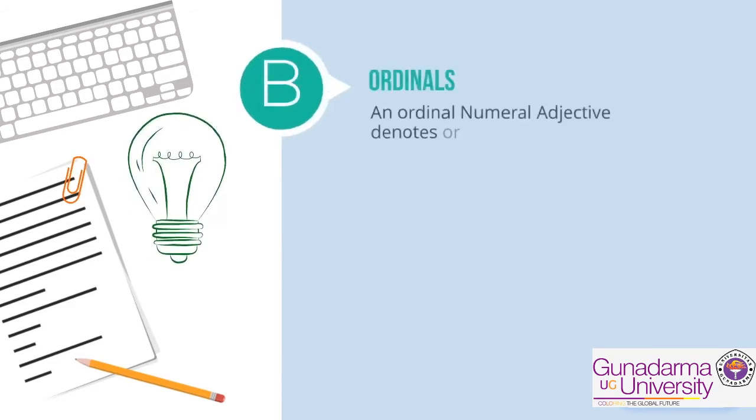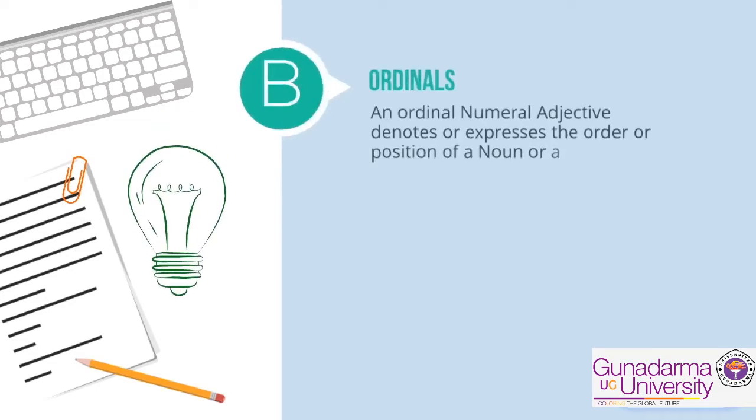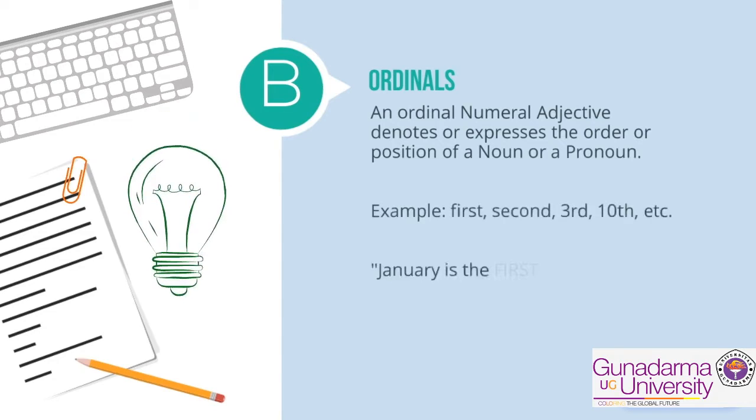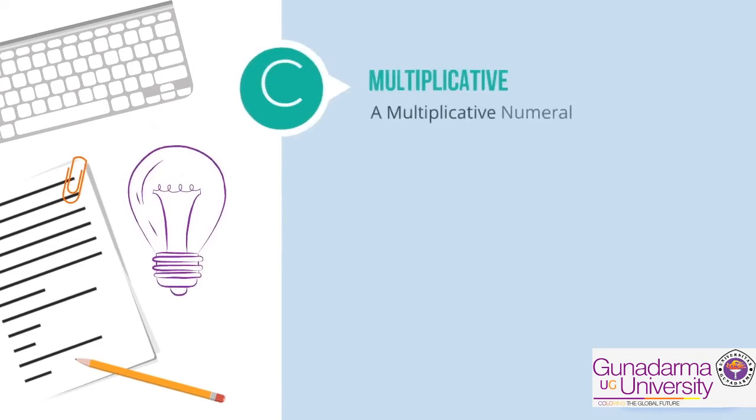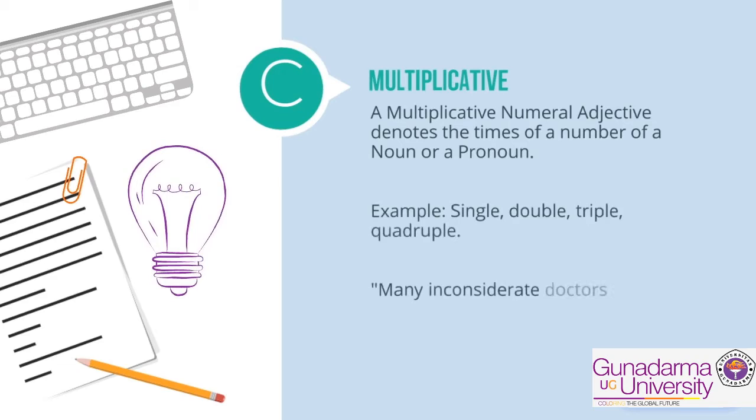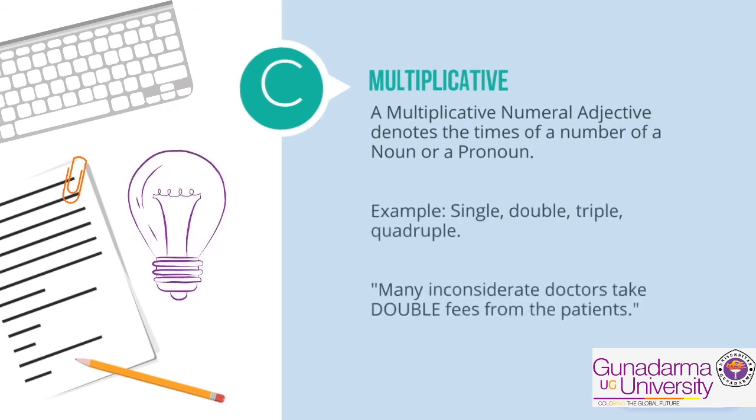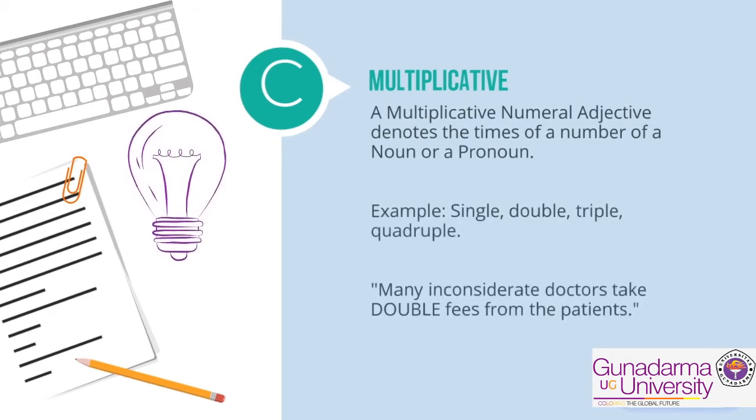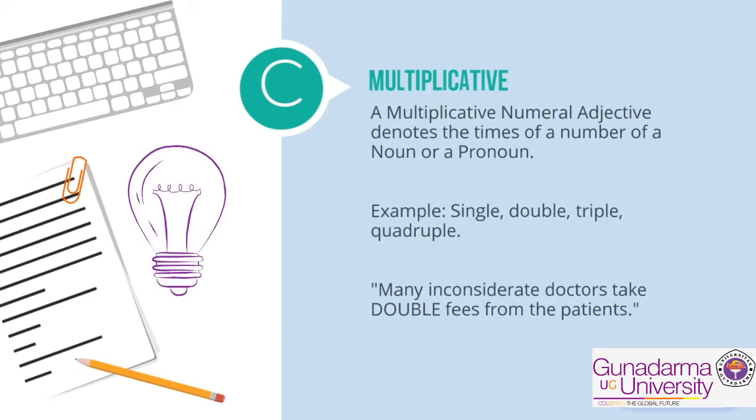An ordinal numeral adjective denotes or expresses the order or position of a noun or a pronoun. First, second, third, 10th, etc. January is the first month of the year. A multiplicative numeral adjective denotes the times of a number of a noun or a pronoun. Single, double, triple, quadruple. Many inconsiderate doctors take double fees from the patients.